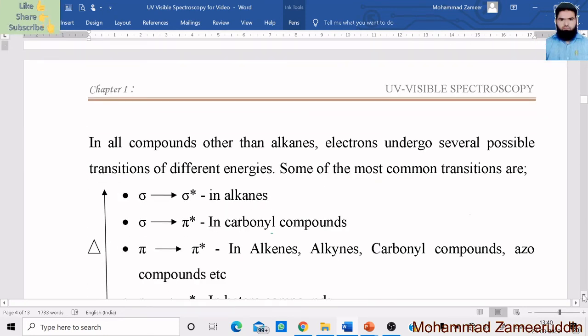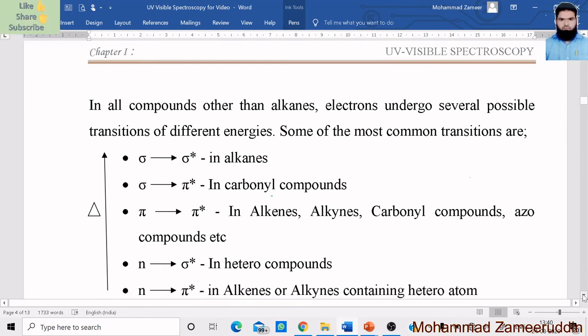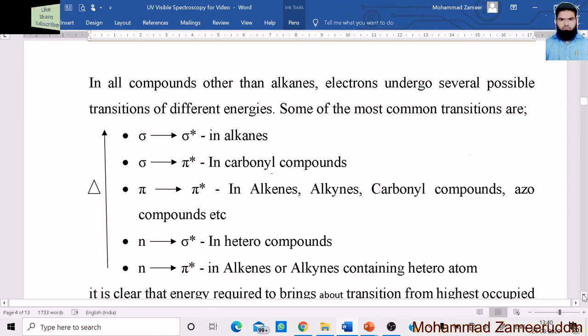Now we will see which types of transitions are possible in which compounds. Here, in the form of a table, I am going to explain which types of transitions are possible in alkanes. Alkane means C single bond C; these are the compounds. The valency of carbon is 4, so here 3 different